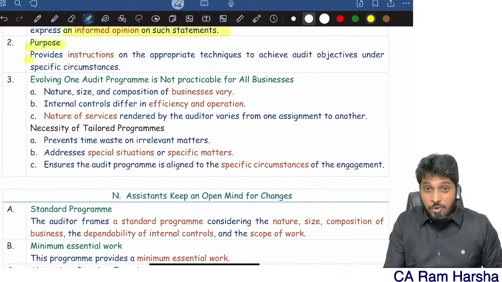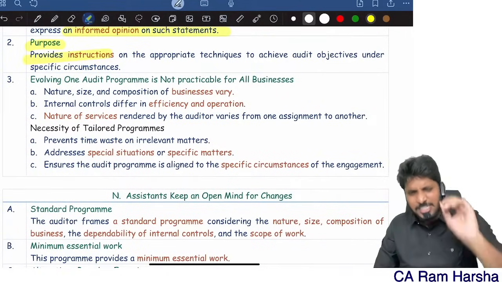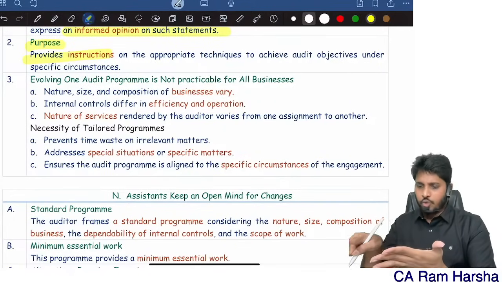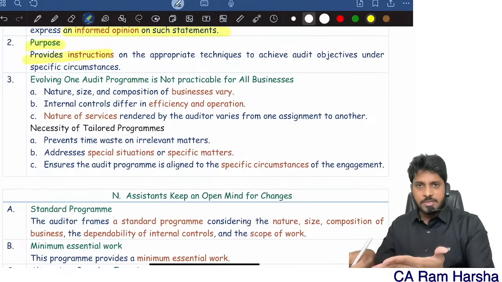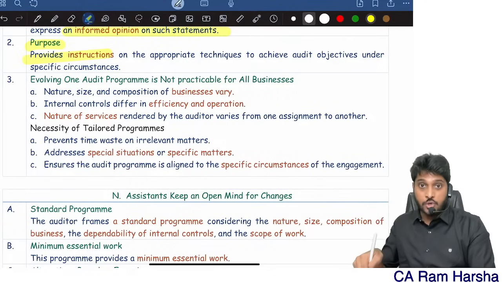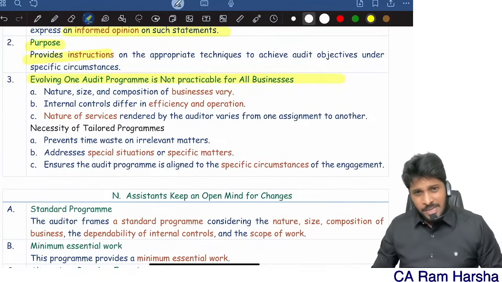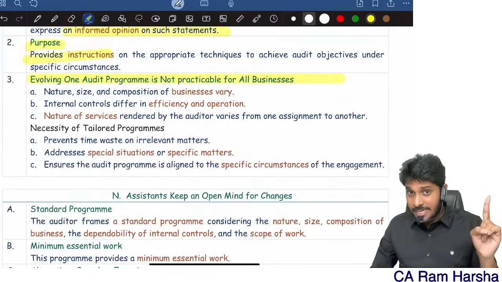So the audit plan gives you instructions. For purchases: verify purchase order, verify GRN, verify receipt, verify vendor master. Like that, there are so many points you need to verify, for each team member. That's a program. Okay. Now, can one program be there for all the clients, for all the businesses?